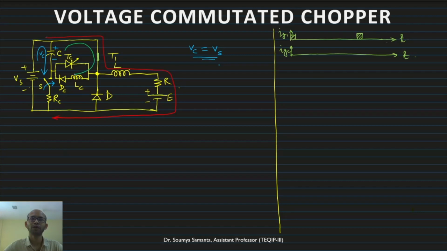The capacitor voltage will, the charge across the capacitor will start discharging. The stored charge in the capacitor will start discharging, or there will be flow of current through inductor and diode DC, LC and DC. This is the path it will get. The diode will be forward biased, so therefore there is a flow of current, and basically capacitor will discharge.